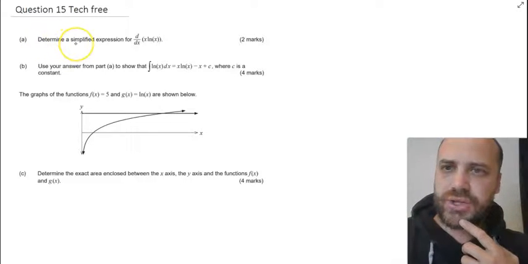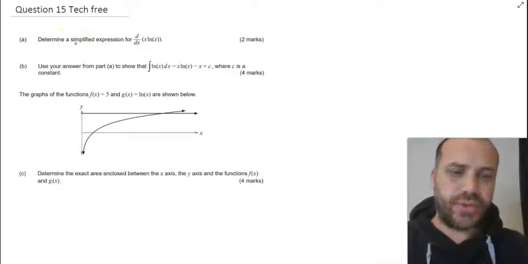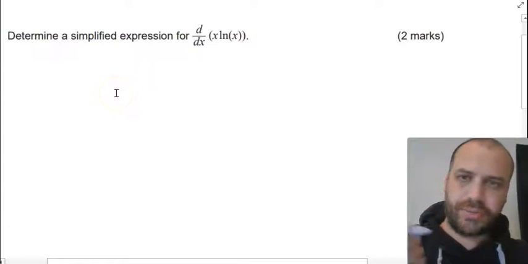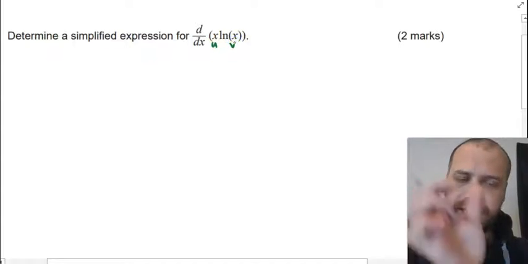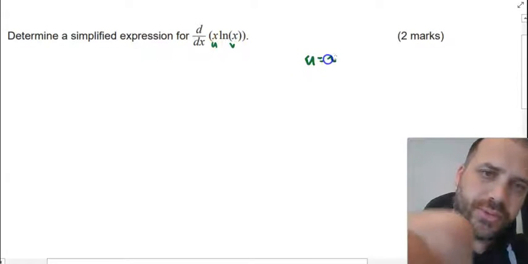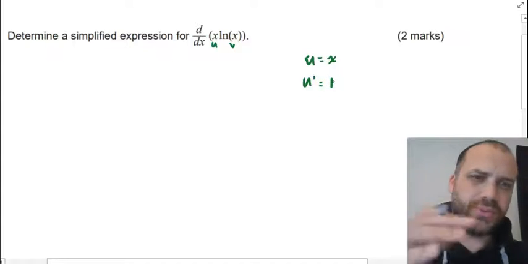Part A, determine a simplified expression for the derivative of x ln x. So this is a product rule style derivative because we've got u and v, x and ln x. So u equals x, u dash equals 1. Be careful when you're differentiating that.